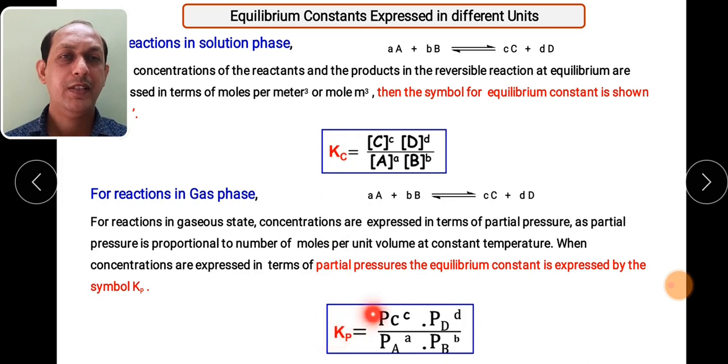Kp is equal to partial pressure of C raised to its moles, multiplied by partial pressure of D raised to its stoichiometric coefficient. So what is Kp? It is the partial pressure of product divided by the partial pressure of reactant. So remember, when you are carrying out the reaction in the gaseous phase, we have to express the concentration in terms of the partial pressures, and that is expressed in terms of Kp.